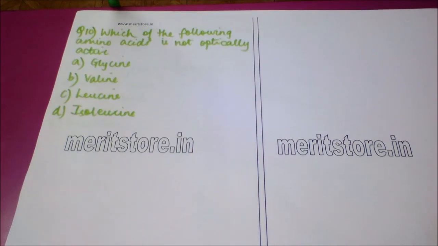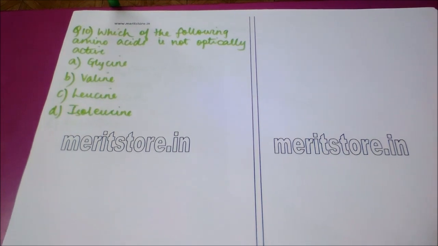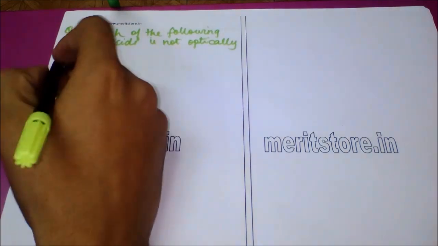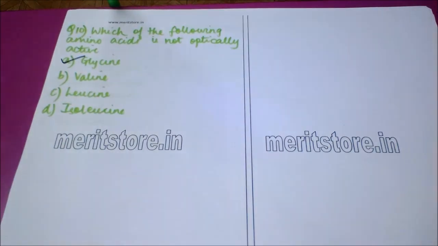Our next question is, which of the following amino acids is not optically active? Options are A, glycine, B, valine, C, leucine, and D, isoleucine. The correct answer to this question is option A, which is glycine.